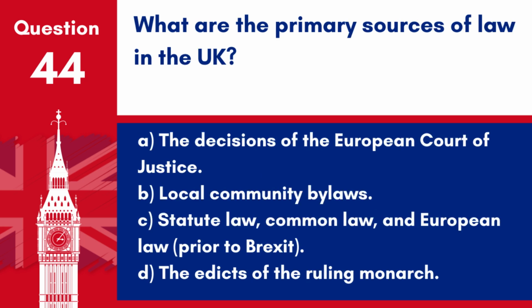Question 44. What are the primary sources of law in the UK? A. The decisions of the European Court of Justice. B. Local community bylaws. C. Statute law, common law, and European law prior to Brexit. D. The edicts of the ruling monarch.